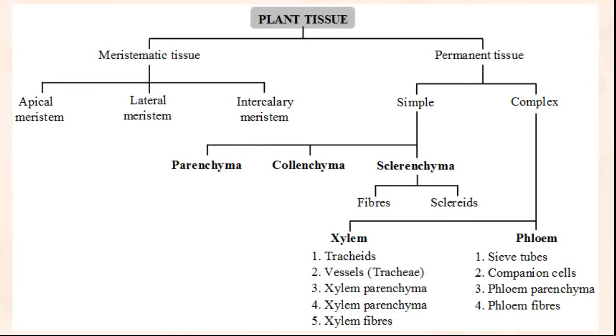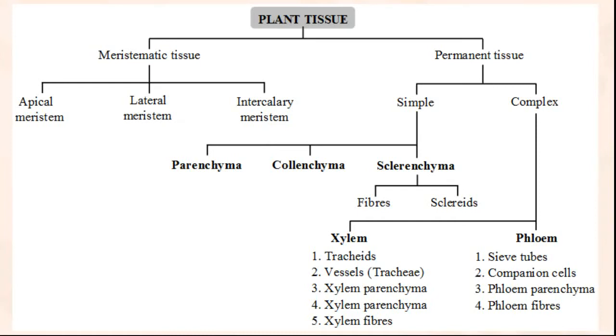Now, simple permanent tissue have the same type of cells. In this, we again have three categories: parenchyma, collenchyma, and sclerenchyma. In sclerenchyma, again, we have two types: fibers and sclereids. Now, complex permanent tissues are again divided into two: xylem and phloem. You must have heard about them in your junior classes.